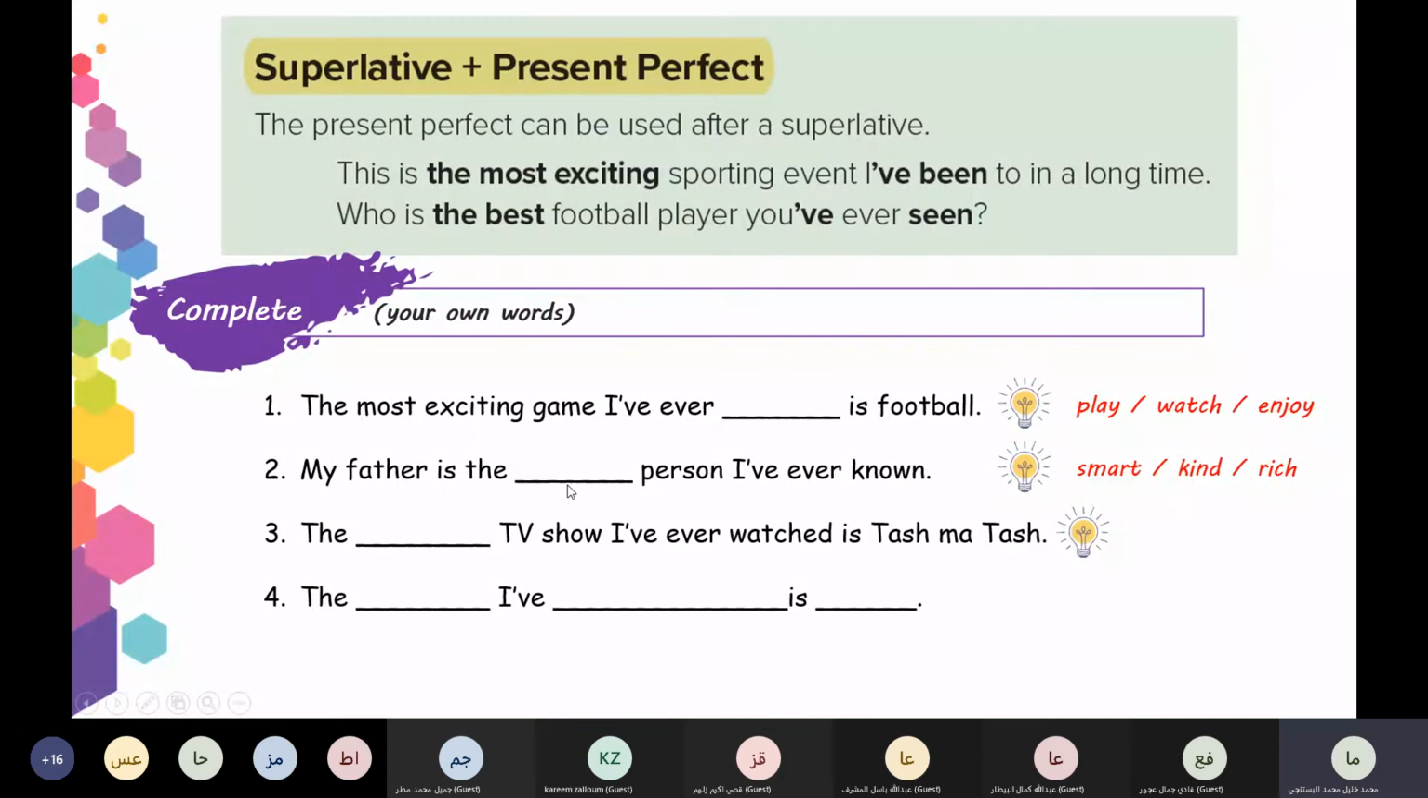The next, who can read it? The TV show I have ever watched is... The funniest, look here, the best, the funniest, the worst, that's up to you, okay?